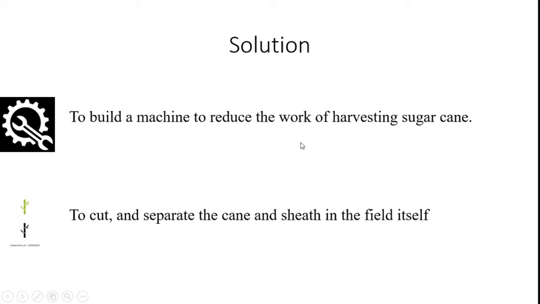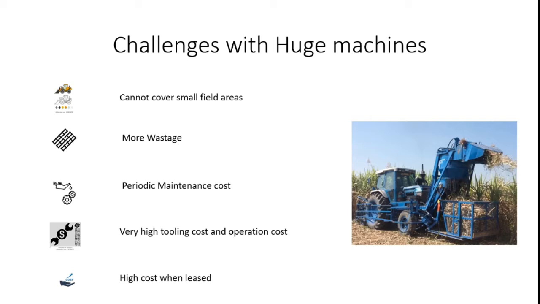What are all the works of the sugarcane harvester? With the manpower shortage, how can I harvest the sugarcane land, how do I transport the cut sugarcane from field to vehicle, and how can we escape from hazardous insects? Likewise, we needed a lot of solutions, and also to cut and separate the cane and the sheath in the field itself. This is the huge headache for sugarcane farmers. These are all the solutions provided by our engineers.